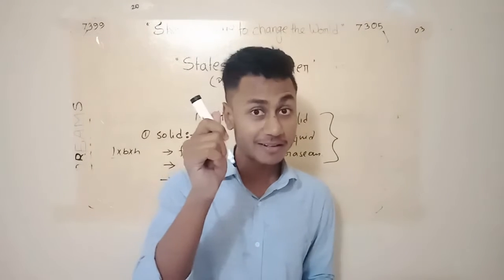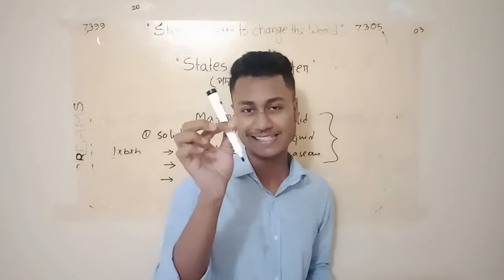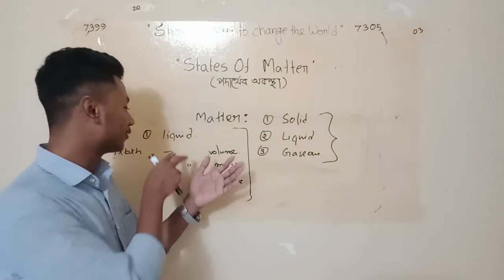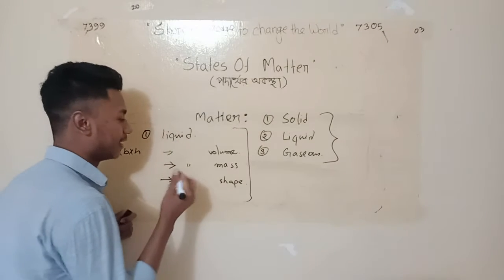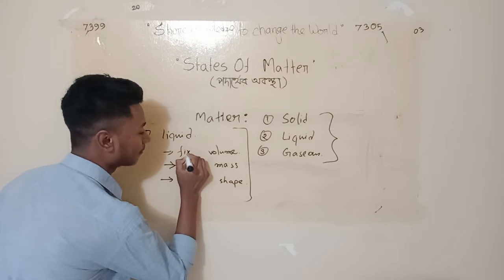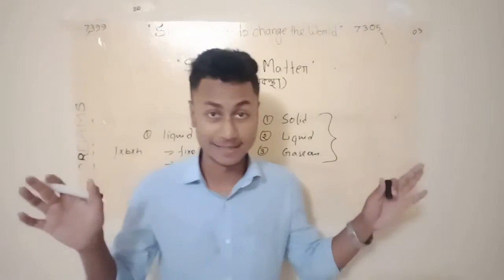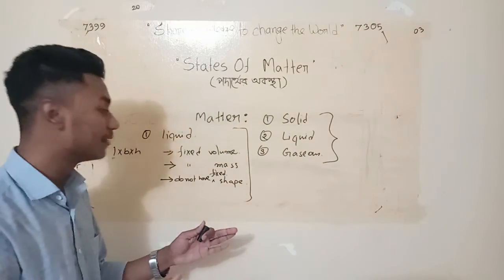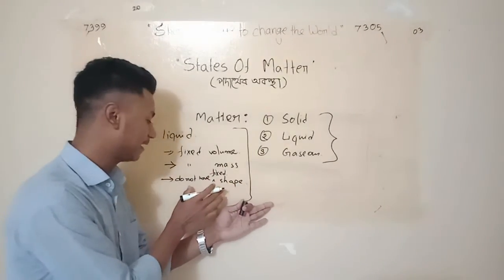Okay, is a marker solid, liquid, or gaseous? Tell me. Yes, this is solid. A marker is a solid. Now let's go to the liquid state of matter. So for the liquid state of matter, it has a fixed volume and fixed mass, but it does not have any fixed shape. So a liquid has a fixed volume, a fixed mass, but does not have a fixed shape.